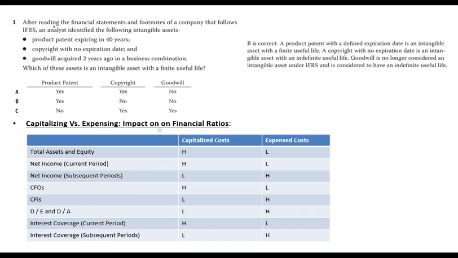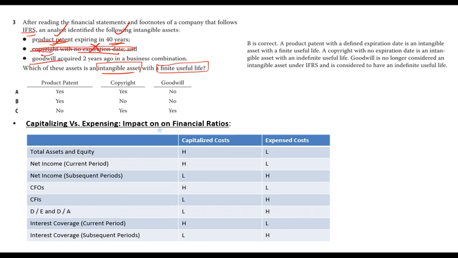So here is a question: after reading financial statements, IFRS and analysts following intangible assets, which of these assets is an intangible asset with a finite useful life under IFRS? Product patent expiring in 40 years. Product patent is intangible, correct. Expiring in 40 years, finite life, correct. Copyright, intangible, correct. No expiration date, does not have a definite finite life. So this cannot be the answer.